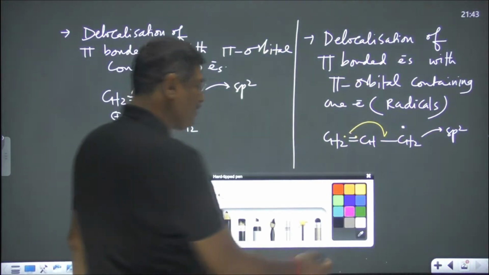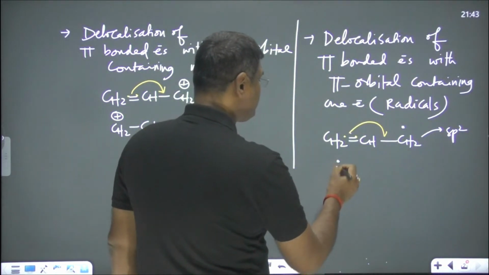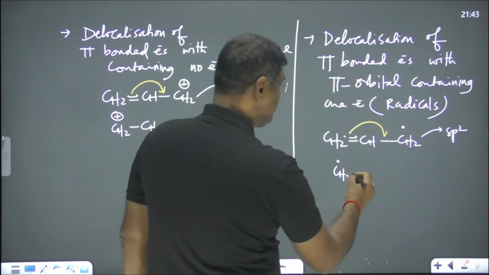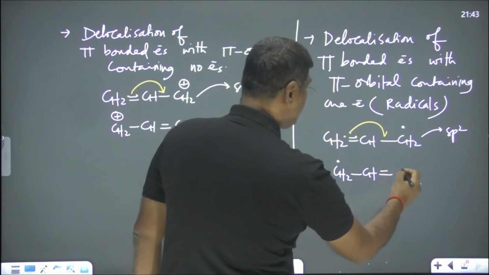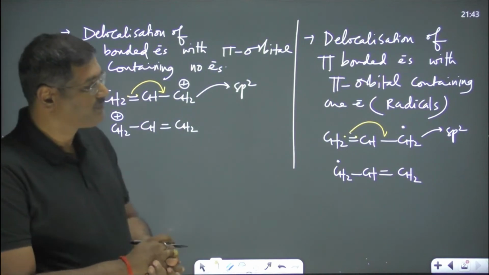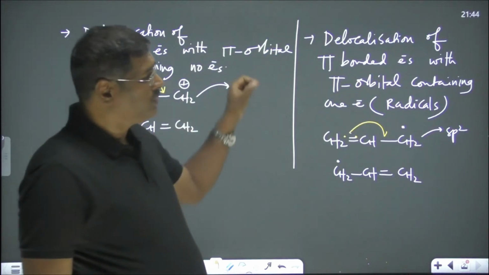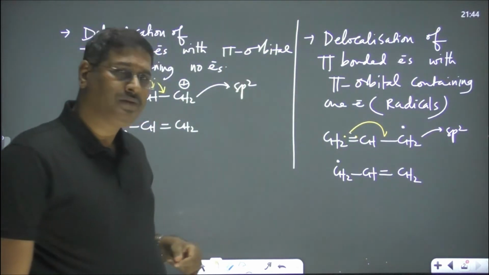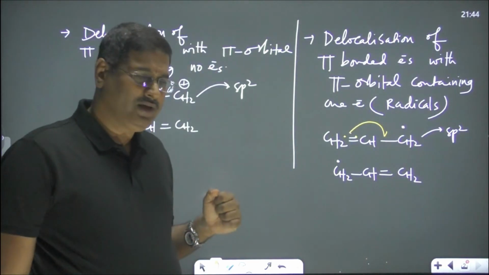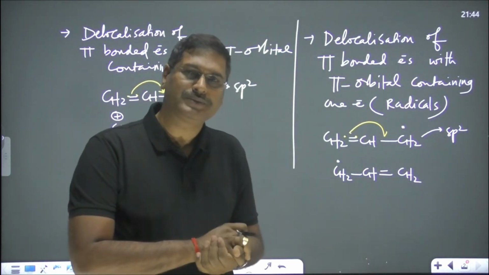And as a result of this, what do you write? You write here CH2. One electron is left. So that is there with this one. And this electron is now shared with that one, so forming a new pi bond here. CH2. That is resonance. Right? That is delocalization. So, in this kind of situation also, we observe delocalization, and this is also resonance, a kind of resonance.